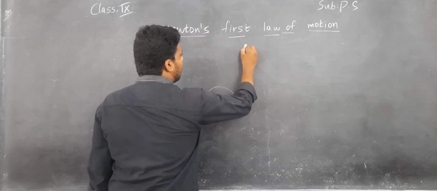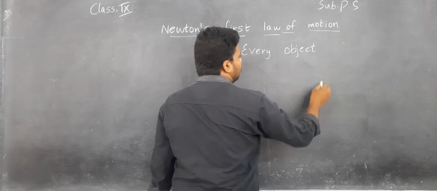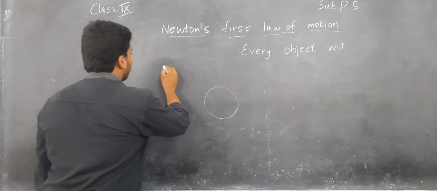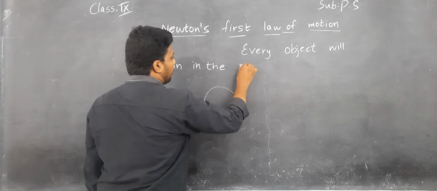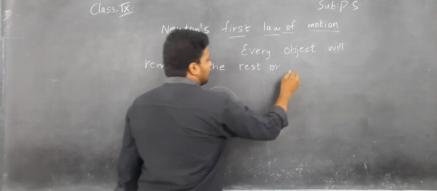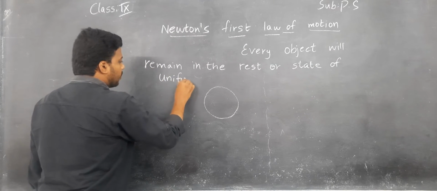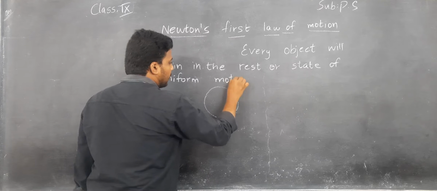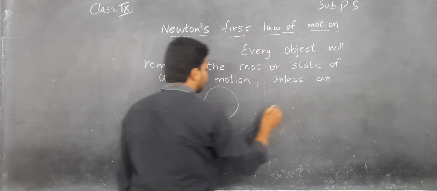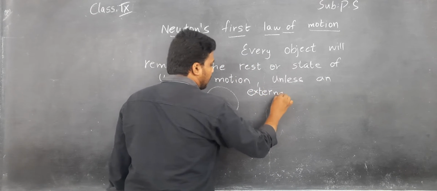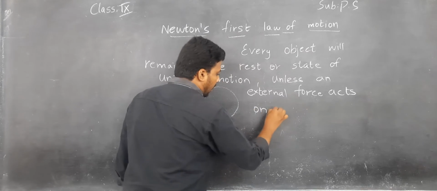Writing the definition: every object will remain in the rest position, in the state of rest or uniform motion, unless an external force acts on it.